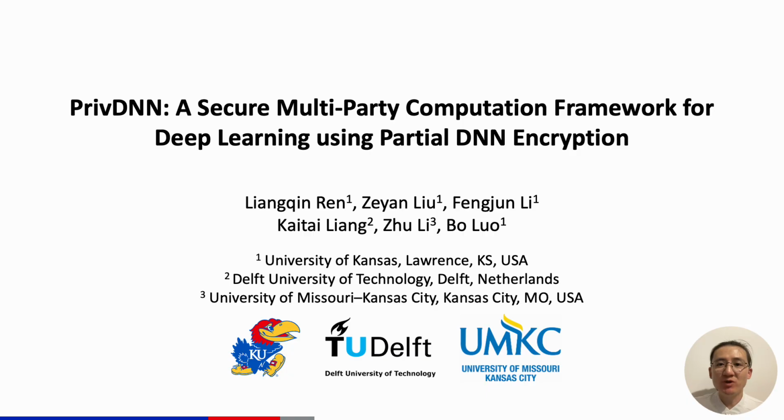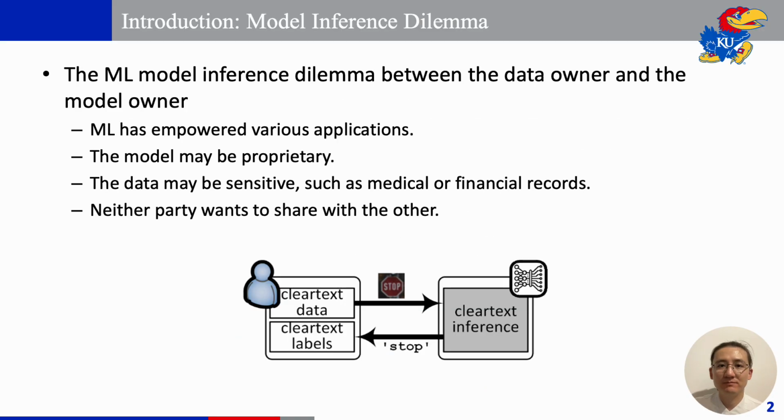It's my pleasure to present our research, PrivDNN, a secure multi-party computation framework for deep learning using partial DNN encryption. This project is a collaboration between the University of Kansas, Delft University of Technology, and the University of Missouri, Kansas City. I will start with the background.